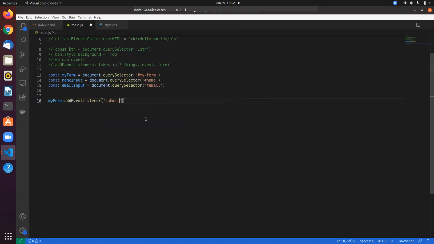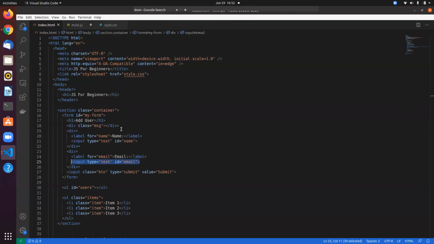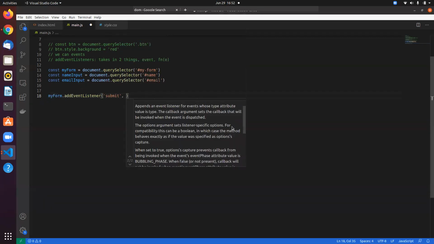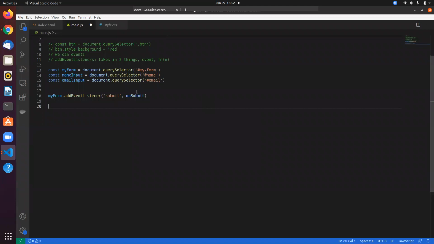This is a submit button that we have, as you can see. The submit event would be fired whenever I click on the submit button. Let's just have a function. I'll show a different way, so you can even do this: you can have a function name here and then declare the function, onSubmit.